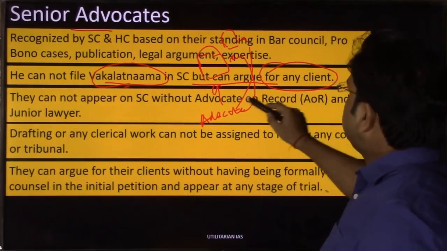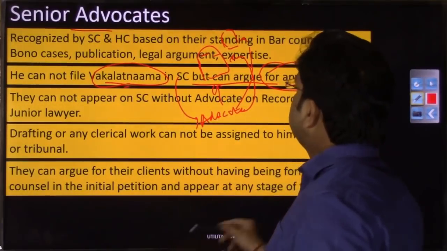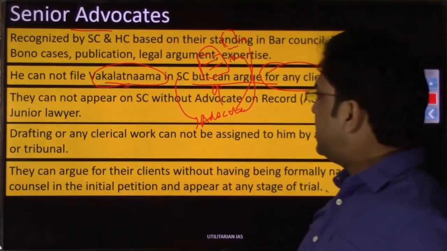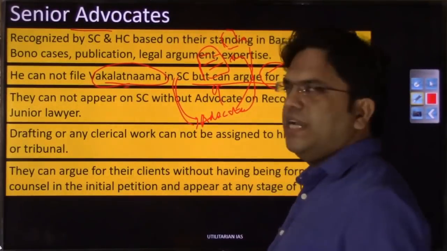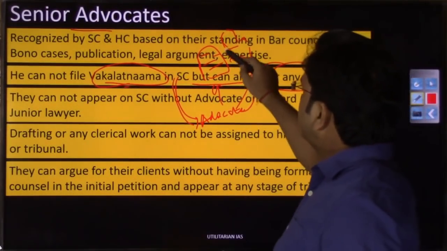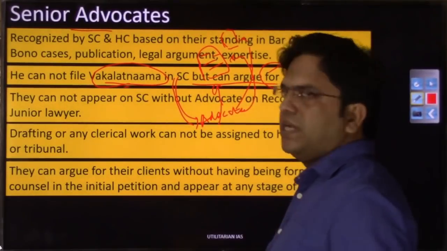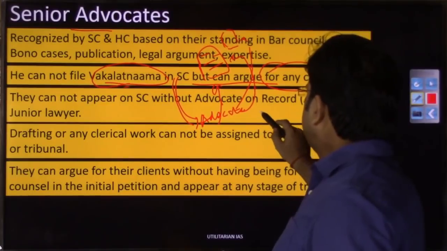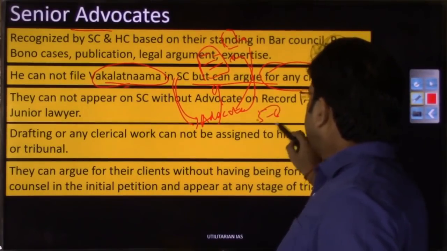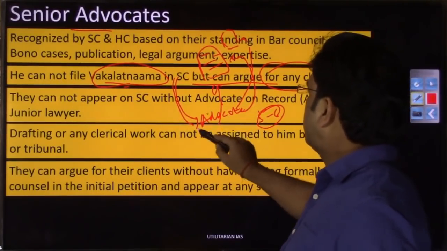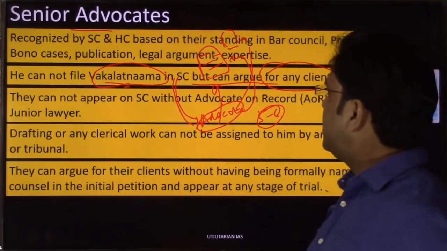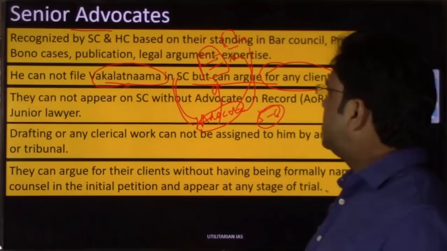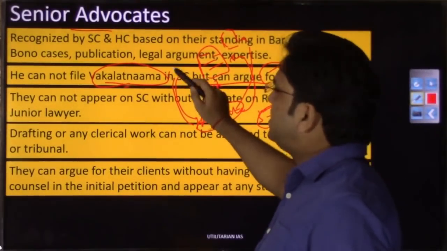But about the senior advocate, the speciality is that it does not matter whether his name appears on this particular paper or not. Suppose officially this advocate's name is in the court, but at a later stage, say a year down the line, after 5 or 6 sittings, you feel that this particular advocate is not qualified enough to deal with the case I am fighting and I am continuously losing the argument, so you may like to go with a senior advocate.